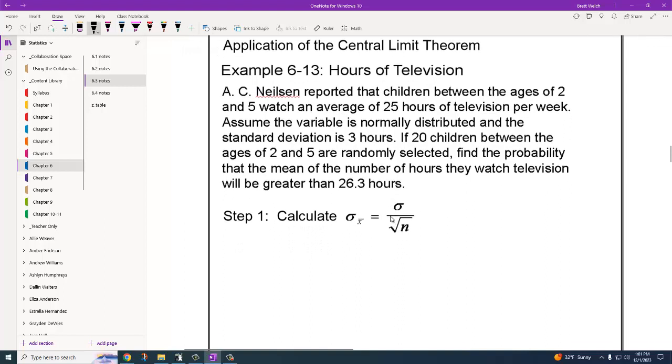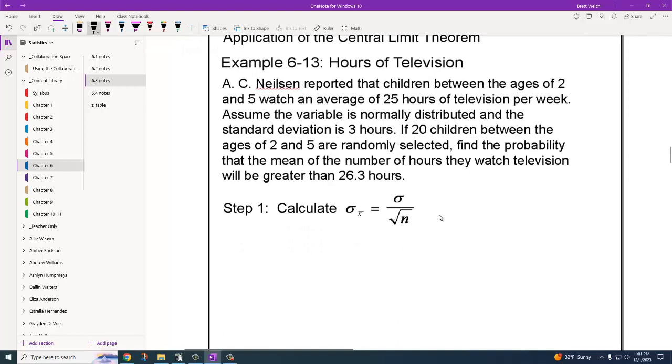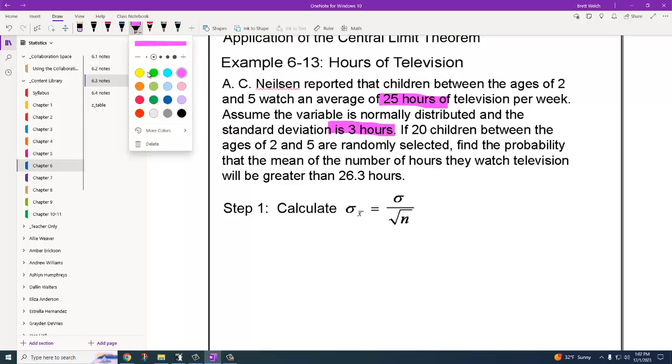Let's do a couple examples and see how the central limit theorem can help us solve these problems. We've got an example where it was reported that children between ages 2 and 5 watch an average of 25 hours of television per week. Assume that it's normally distributed and the standard deviation is 3 hours. Because it's normally distributed, I don't need to have 30 or more people in my sample. But I do have 25 hours, 3 hours is my standard deviation. And then in the sample information, right, so that was general information.